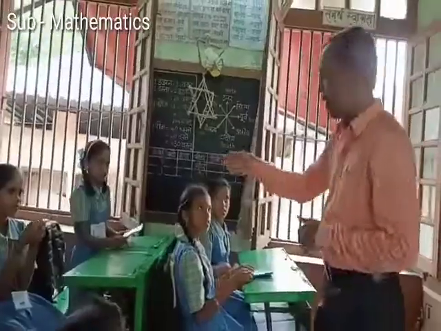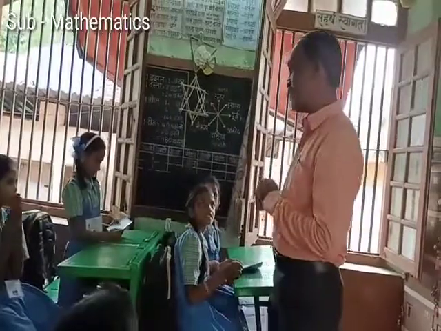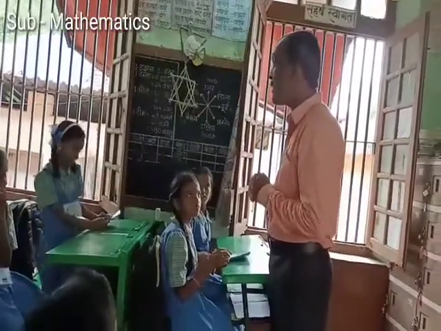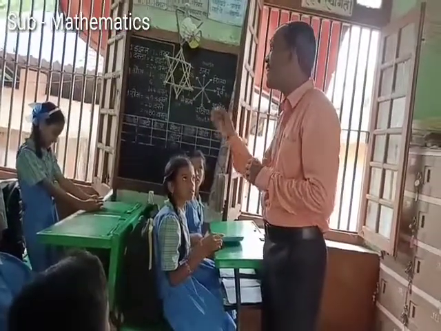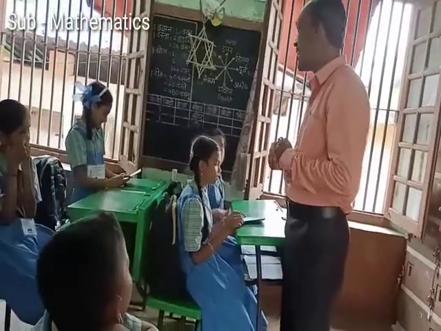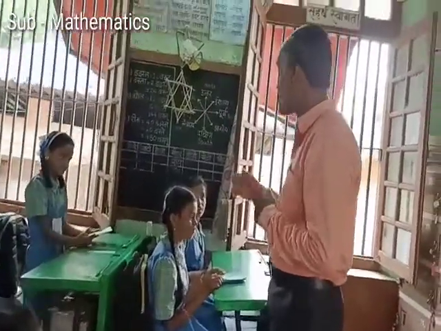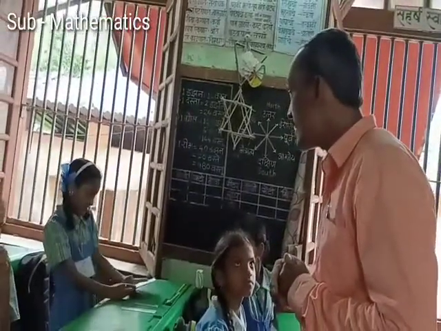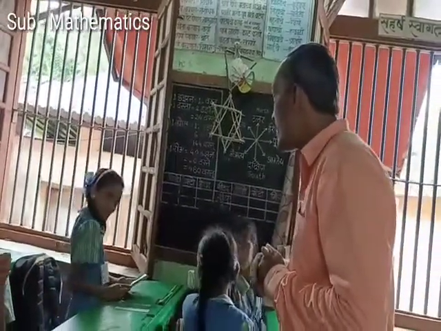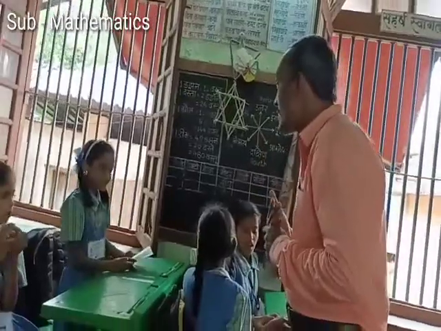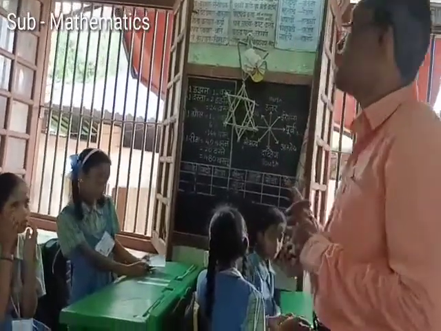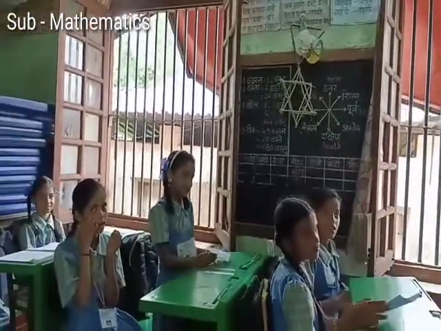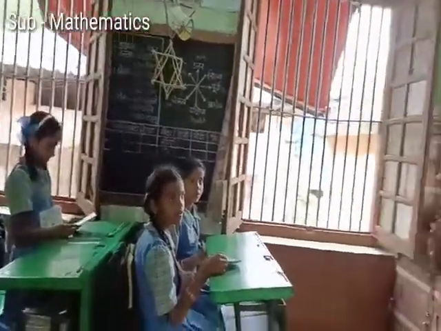ABCD. Now you have got one card. What is this? It is right angle triangle. Can you say the name of this right angle triangle? Say loudly. Triangle PQR. This is triangle PQR.